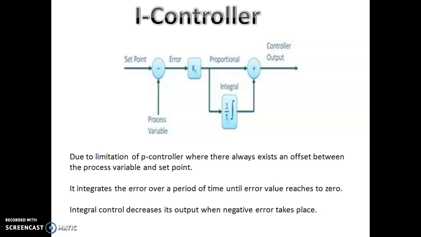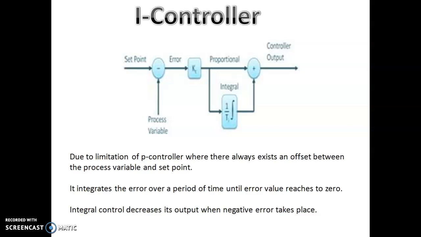Offset means the distance by which something is out of line, that is between the process variable, the current variable, and the desired variable, that is the set point.